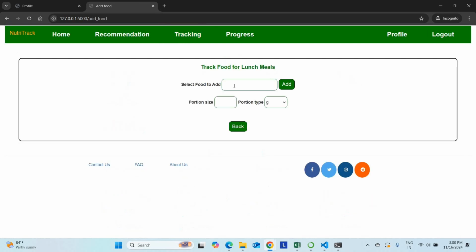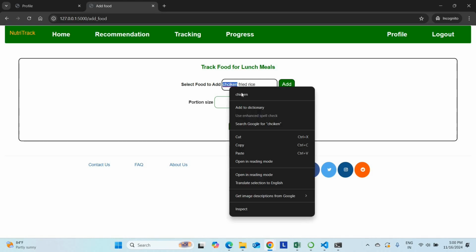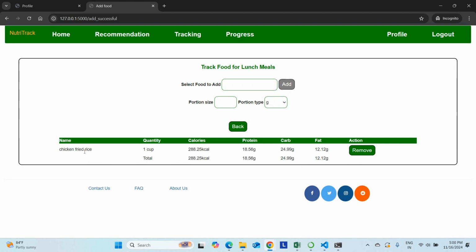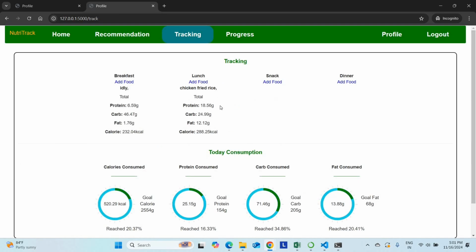Now I can add lunch. Lunch I can add fried rice. I can add chicken fried rice, portion size 1, medium size plate. Just click add. So you can see chicken fried rice 1 cup, how many calories, proteins, carbs and everything. Just go back. So lunch has been added.